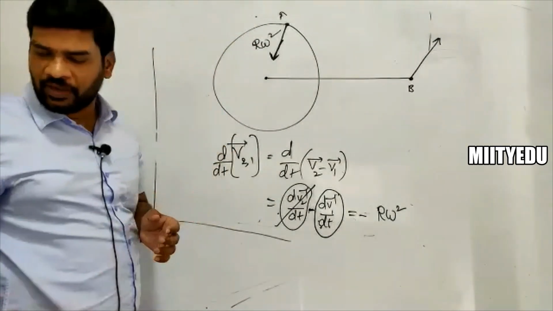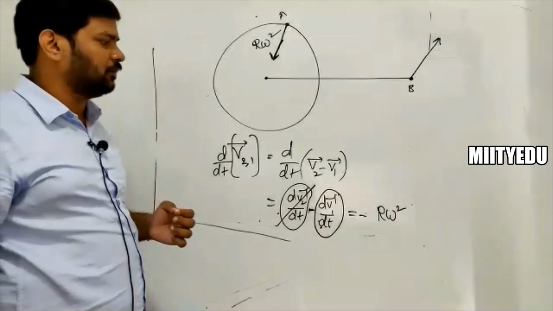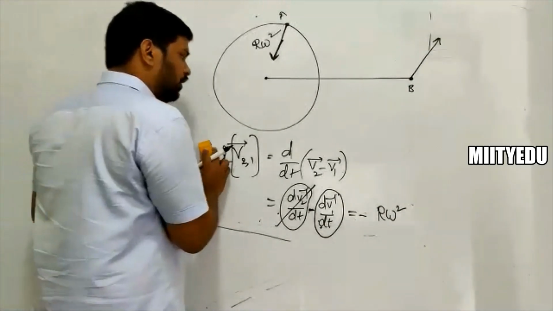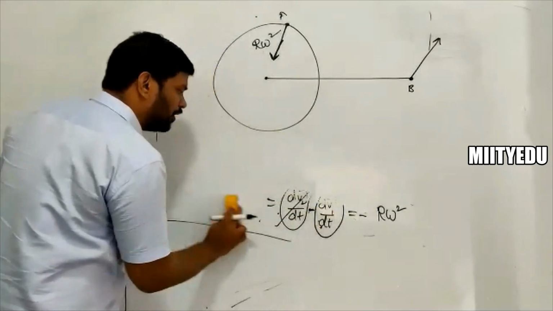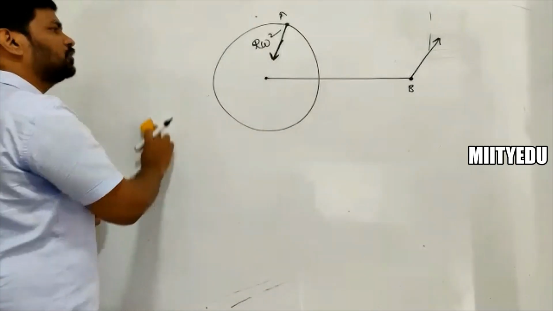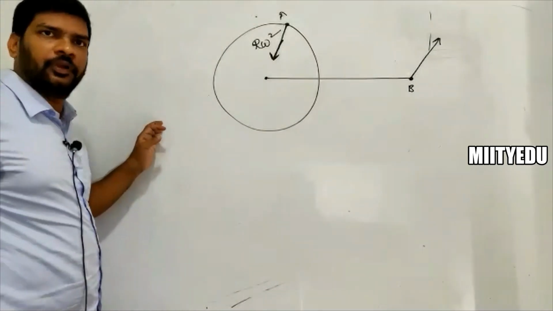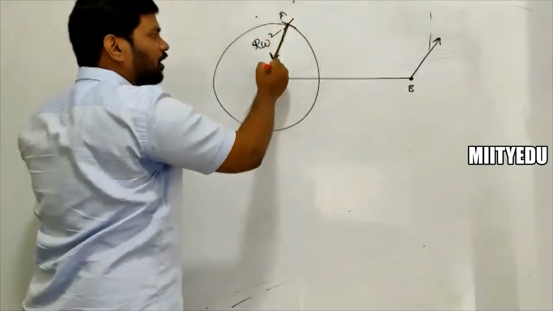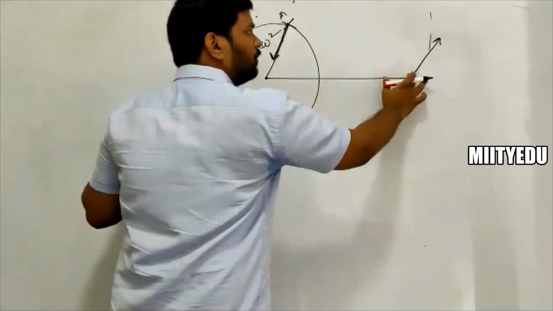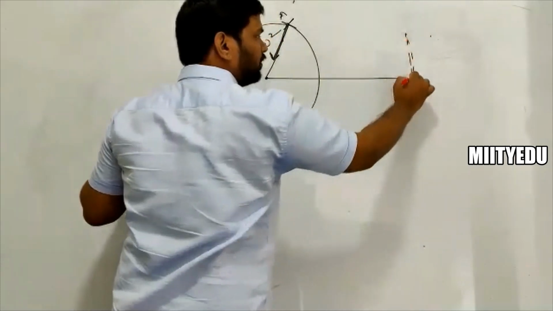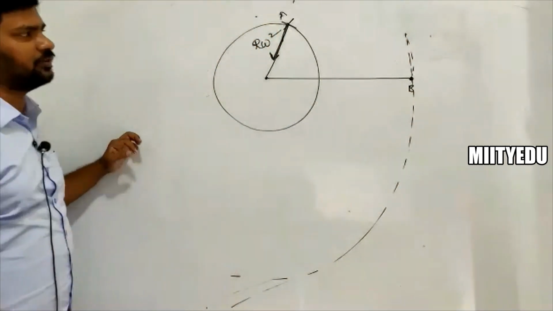Now if I go for the acceleration of B, I hope you got this one. I'm leaving this one. So if I want to know the acceleration of B as observed by A: A is fixed, and A observes that B is moving in a circular path, maintaining a fixed distance.